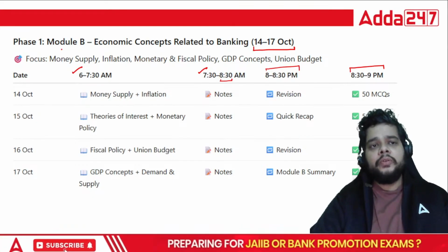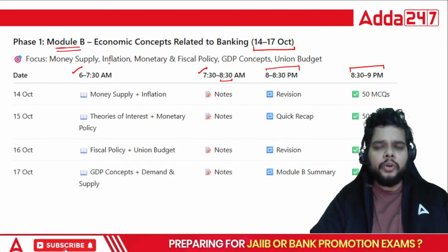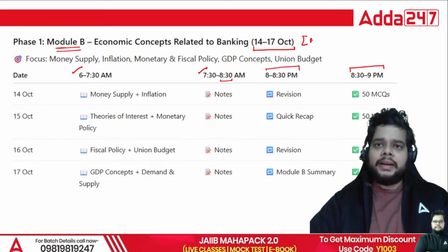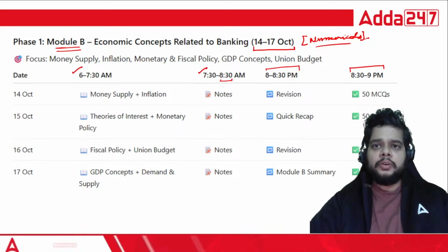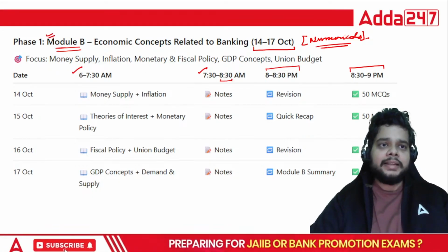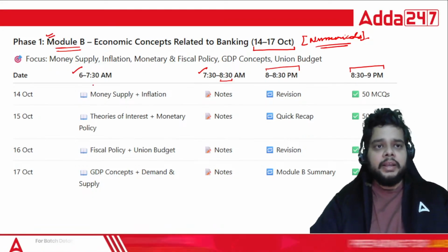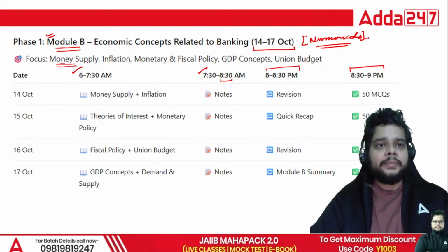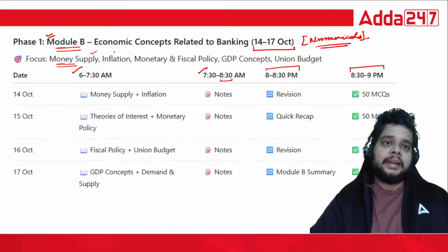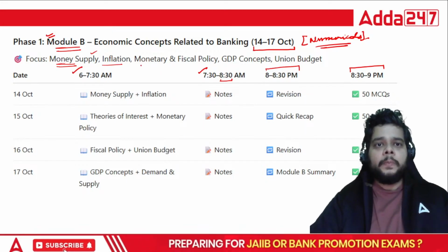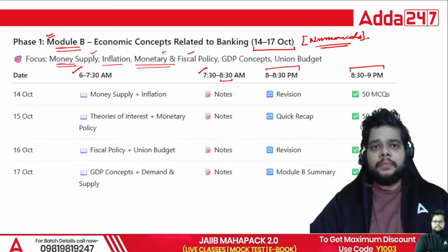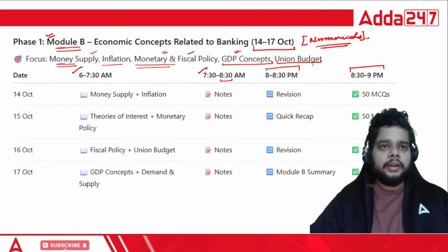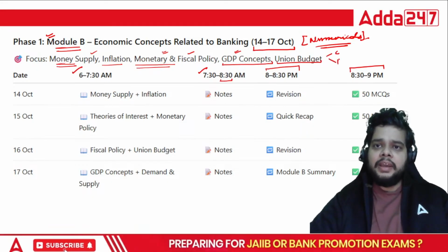In phase 1, you will be focusing on module B. Why module B? Because the surprise element can come from here in the form of numericals. We are expecting that this time numericals can be asked, and module B has the maximum weightage of numericals. So where do you need to focus? Money supply, because measures of money supply have dedicated formulas. Then inflation also. Monetary and fiscal policy, the tools with the RBI, are very important. Then GDP concepts, the formulas here, along with the union budget. Here also the components as well as the formulas.